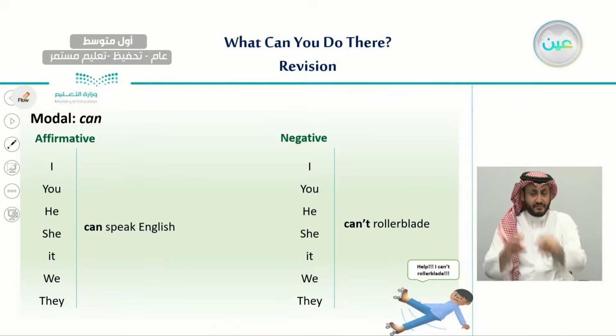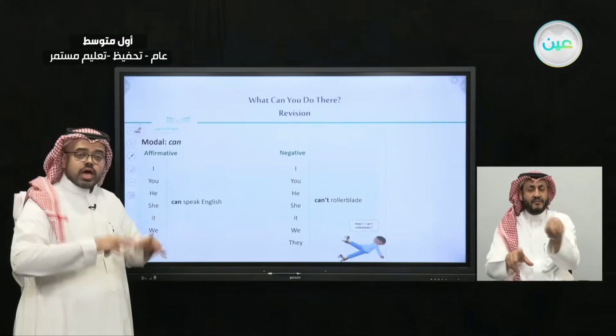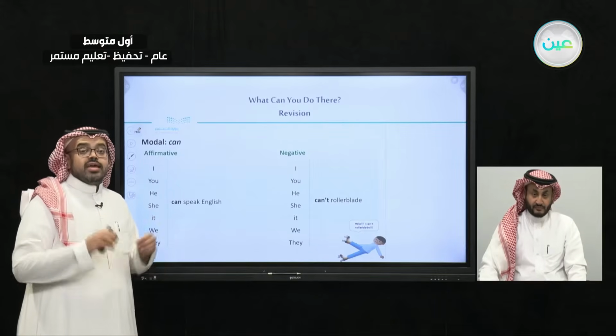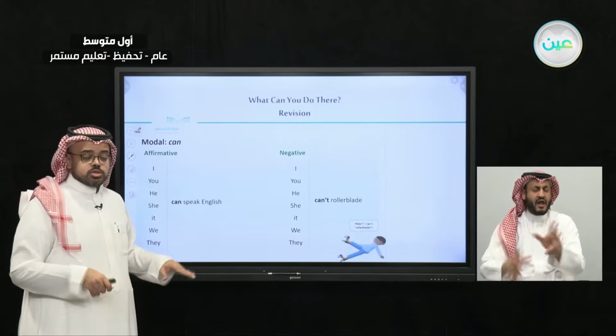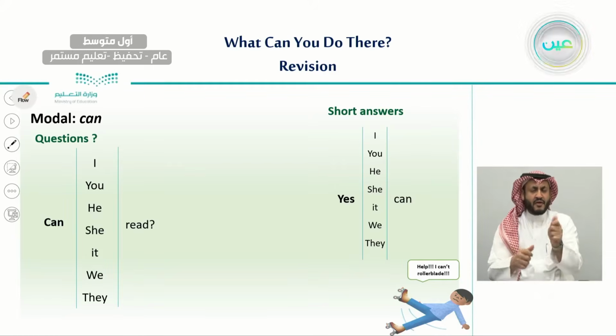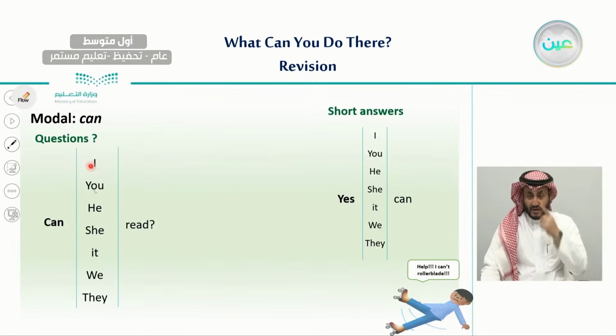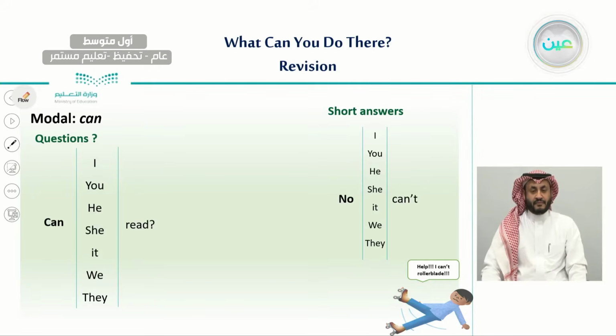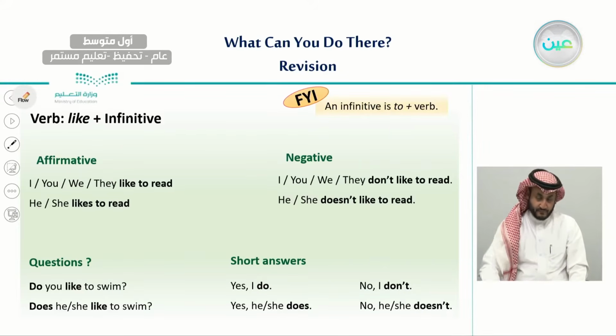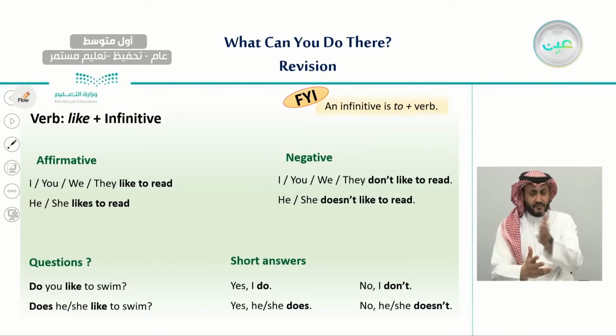So the number one thing to learn about using can, or how we form can in a question, is that we don't make any changes, whether in sentences or even in questions. Even with questions, we don't make any changes, no matter what the subject pronoun is. As we can see here: can I read, can he read, can we read? So no matter what the subject is, we use can as it is, whether we answer yes or no.